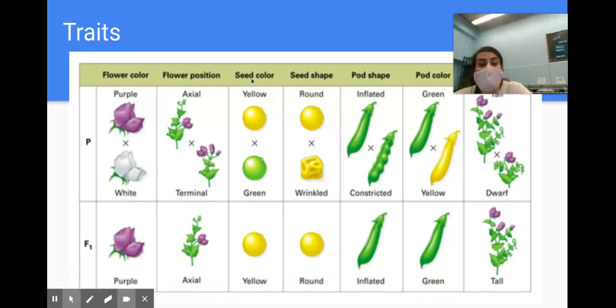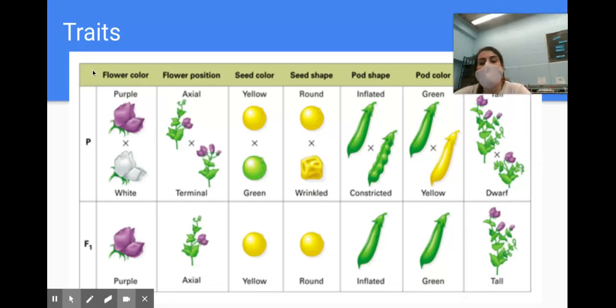He studied the seed color, yellow versus green, the seed shape, round versus wrinkled, the pod shape, what he called inflated versus constricted, the color of the pod, green and yellow, and then the height of the plant, either tall or short, tall or dwarf is what he referred to it as. So these are the 7 traits that he looked at.